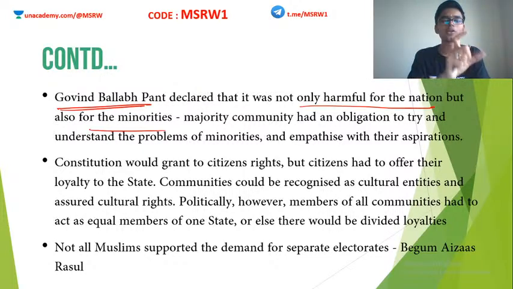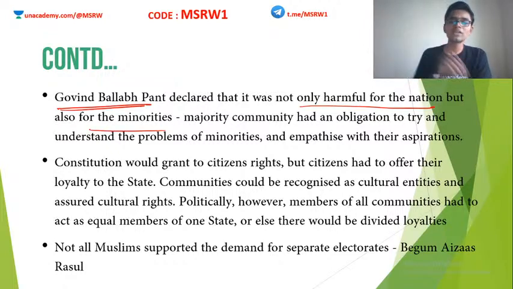The majority will not care about minorities. That divide is there, so it will be up to the minorities to care about themselves. The majority will vote for their candidate and look after their own business, and this division will never cease to operate. So Govind Vallabh Pant said that this will harm both sections if it continues. The majority will not get a chance to understand the problems faced by the minorities and will not be able to empathize with them.